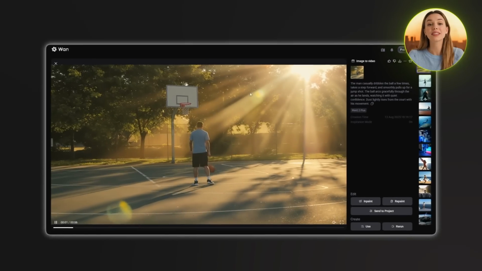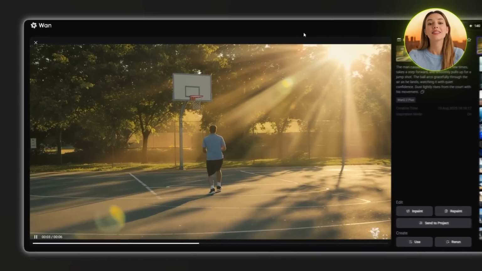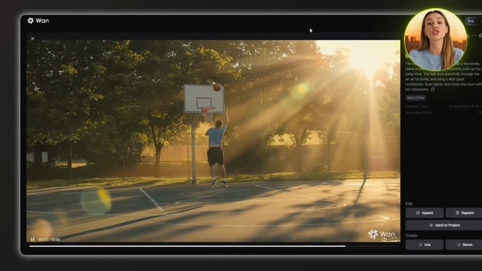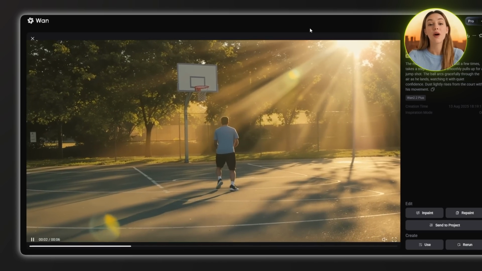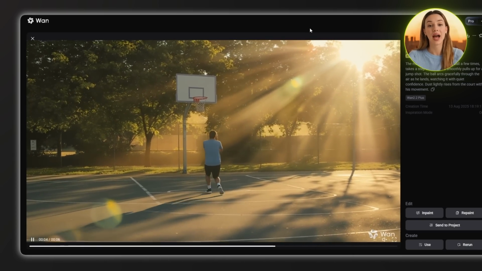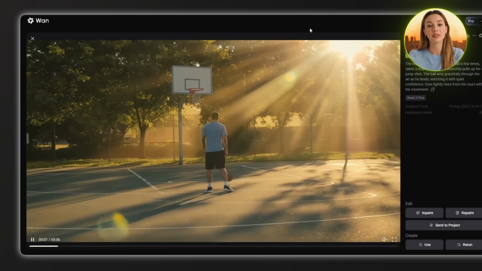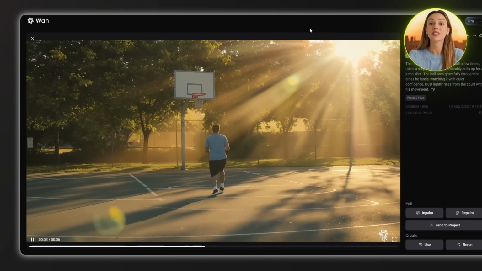Wan 2.2 really nails this one. The dribbling is smooth and realistic. The step forward flows naturally, and the jump shot looks very real. The ball physics actually look right without the gravity feeling off, and it genuinely looks like a basketball shot. His form is solid, and the landing is natural. There's even a subtle dust effect when his feet hit the court. It's not dramatic, but it's there.